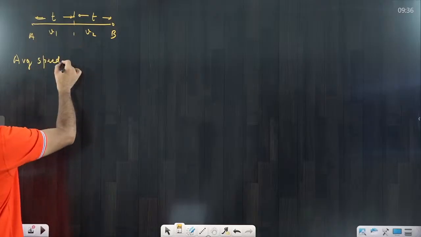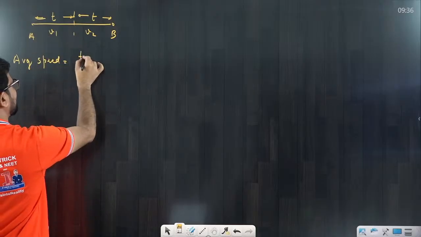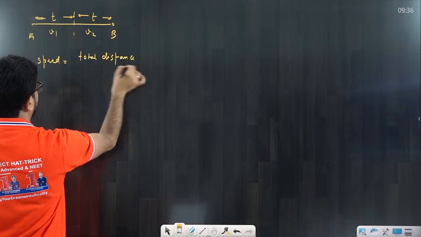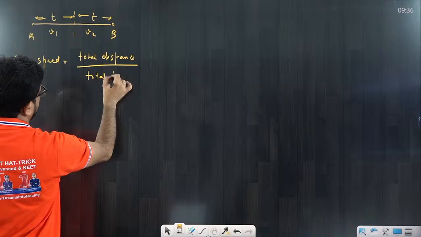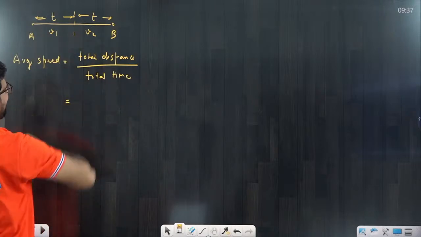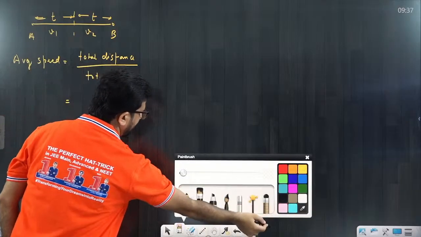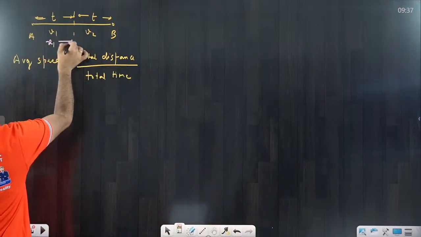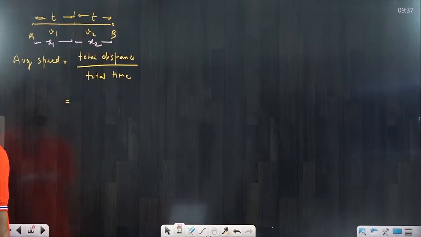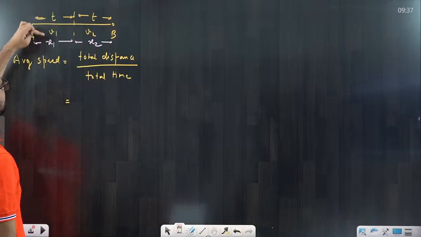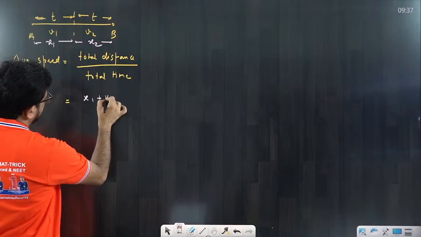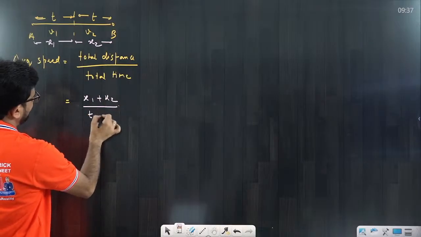Now average speed we are calculating. So average speed is equal to total distance divided by total time. That we are discussing here. So what is total distance? Total distance would be here to here. We have to calculate it first. Suppose I am assuming this distance here to here is x1 and this distance is x2. So first we have to calculate x1 and x2. So what is the distance? Distance is equal to speed into time. We can put it. So that would be x1 plus x2 divided by the time interval t plus t.